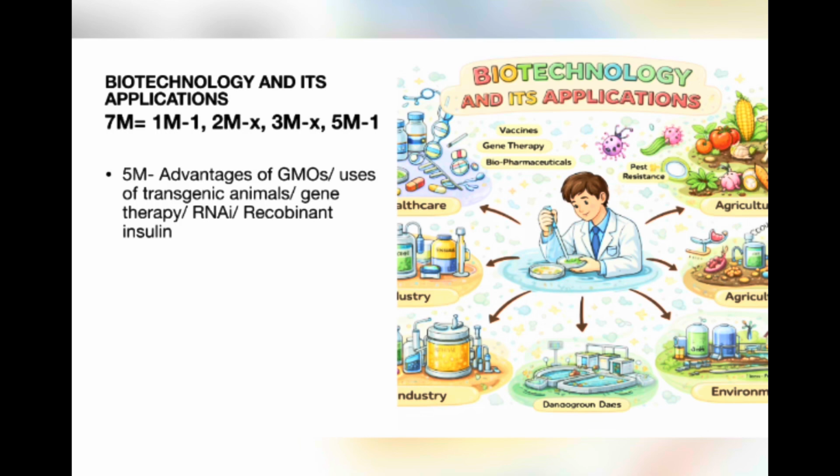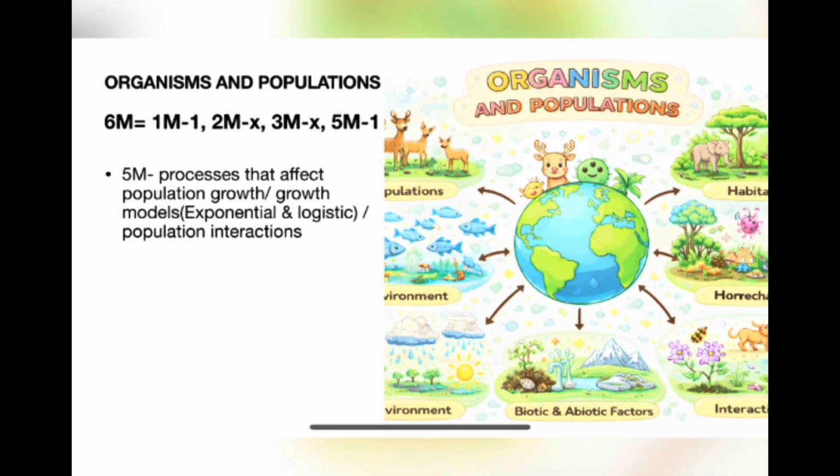Biotechnology and its applications, total 7 mark: 1 1-mark, no 2 and 3 mark, 1 5-mark. For 5 marks, focus on concepts, advantages of genetically modified organisms, uses of transgenic animals, gene therapy, RNA interference, and recombinant insulin production. Organisms and populations, total 6 mark: 1 1-mark, no 2 and 3 mark, 1 5-mark.